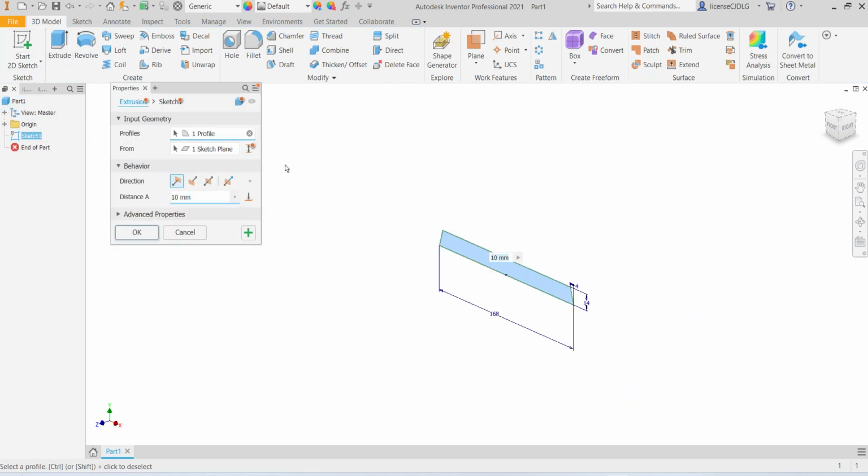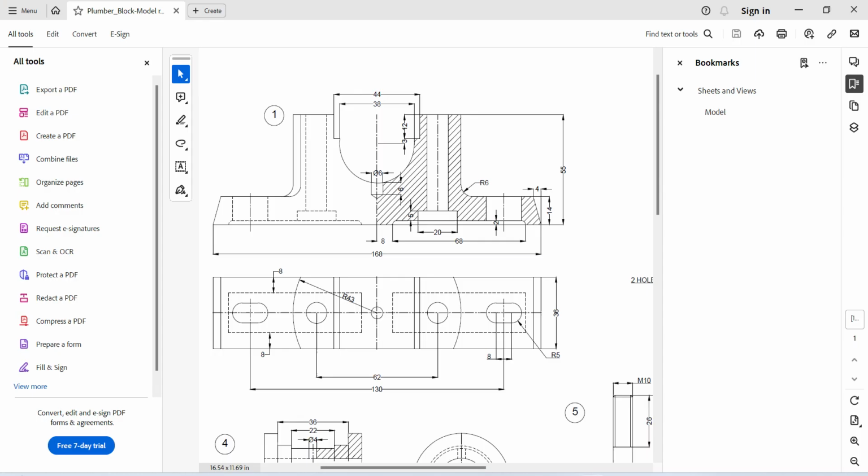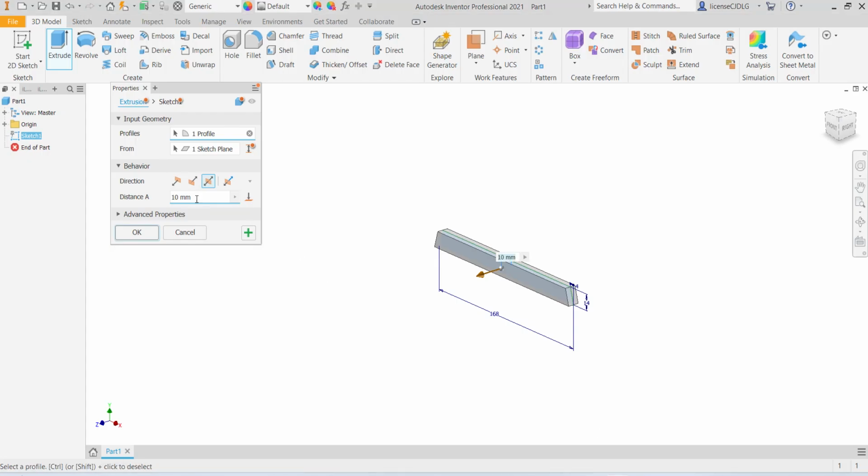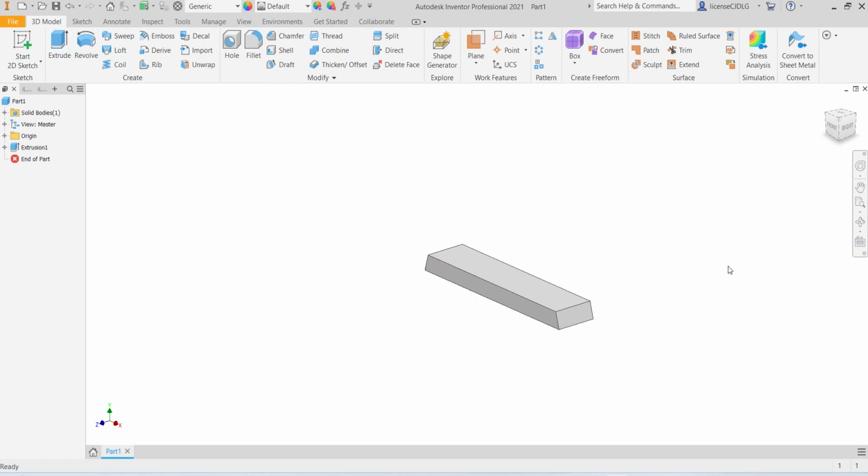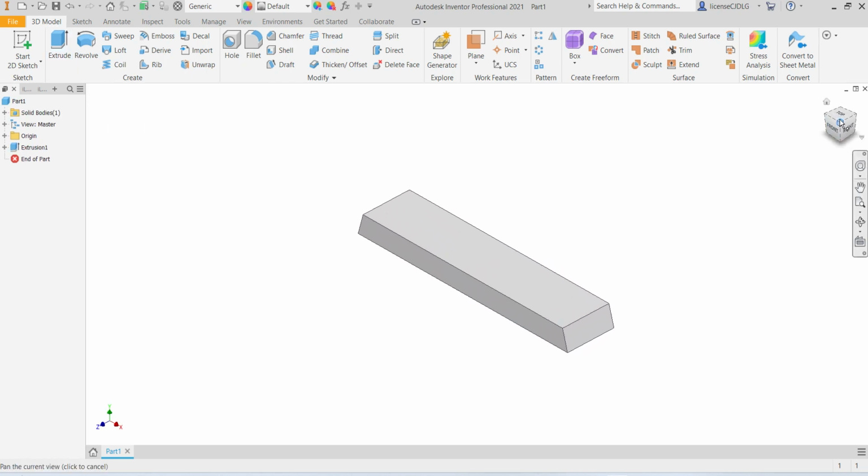Select extrude. Select mid plane here. You can see the width is 36 mm. Give dimension 36 mm. Click OK. So our base is ready.